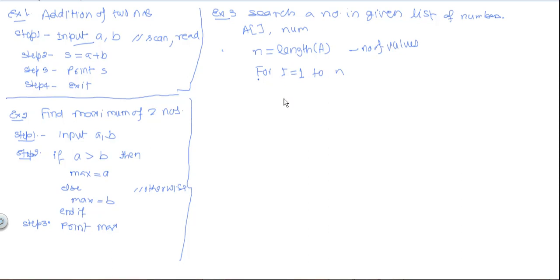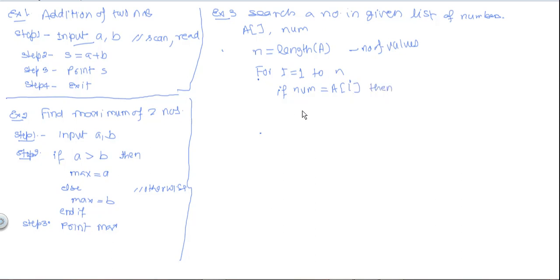Here we have to compare the number. If number equal to A of I, then there are more than one ways, but we will use a simple way, that is we can use some flag here. So flag equal to 1.